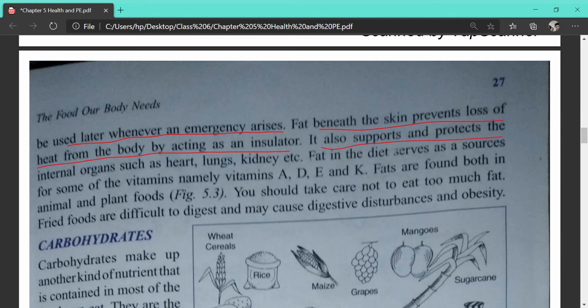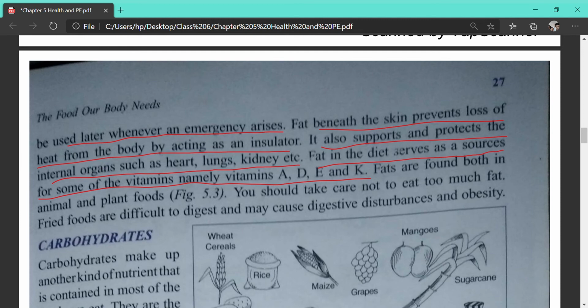Fat also supports and protects the internal organs like heart, lung, kidney, etc. Fat in the diet serves as a source of some of the vitamins, mainly A, D, E, K. So fat also contains different fat soluble vitamins, that is, vitamins that are soluble in fat. And what are those vitamins? Vitamin A, vitamin D, vitamin E and K.